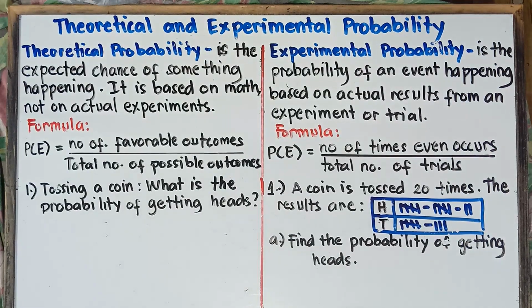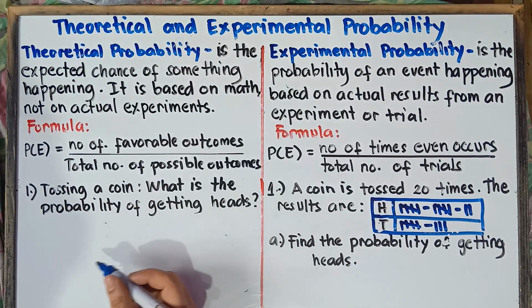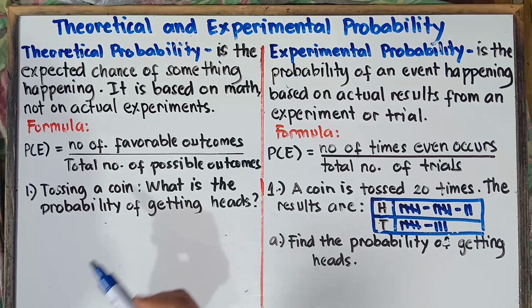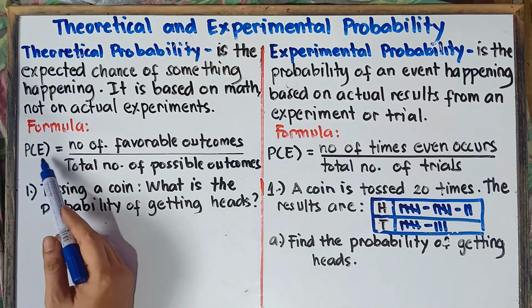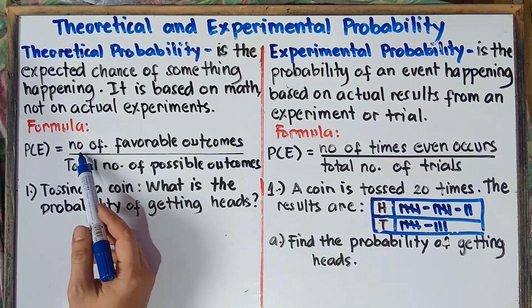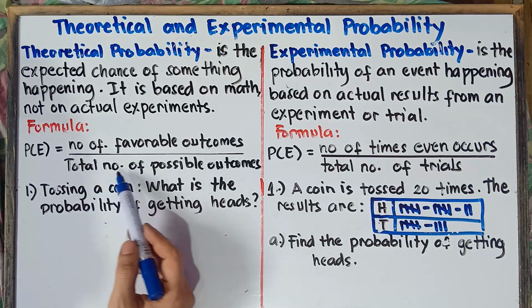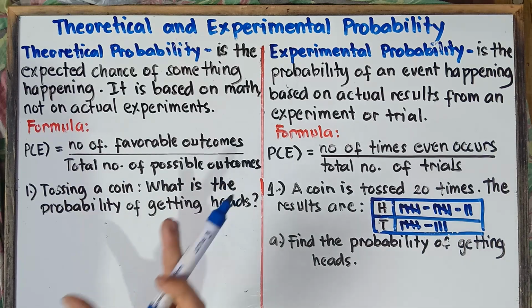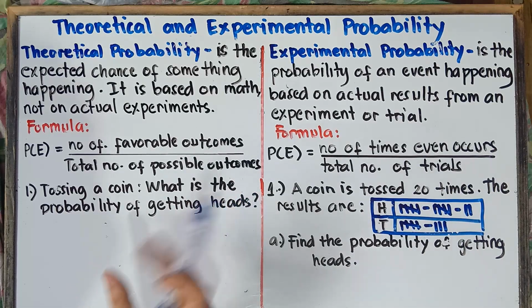Let's talk about theoretical probability. Theoretical probability is the expected chance of something happening. It is based on math, not on actual experiment. And the formula would be: probability of event is equal to number of favorable outcomes divided by the total number of possible outcomes. Let's have an example, class. Once again, class, later on, I will give you 5 examples with regards to theoretical probability.